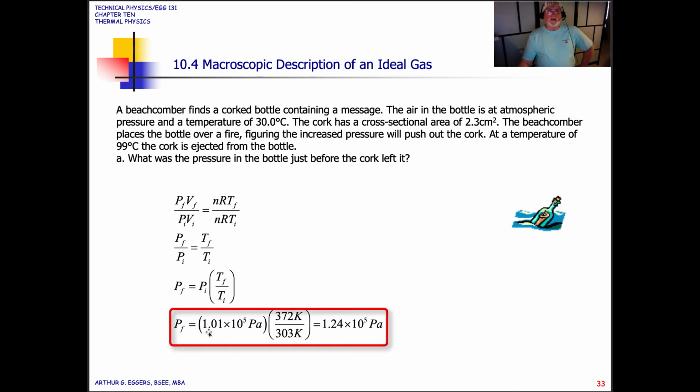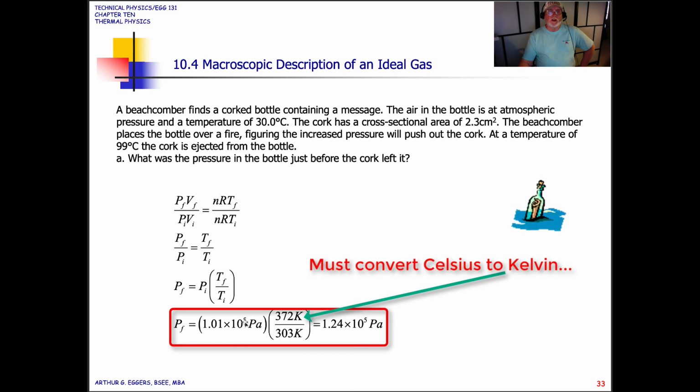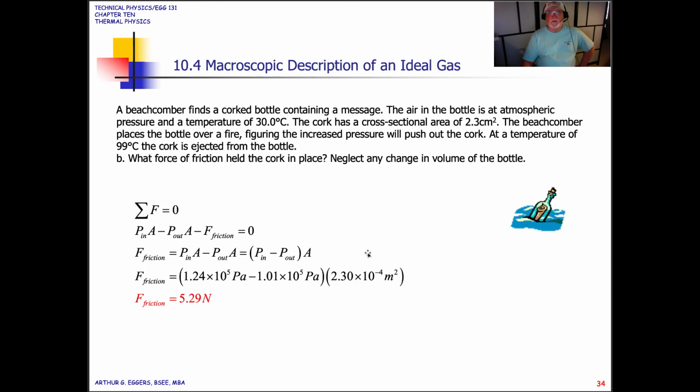So P initial, they said, was atmospheric, 1.01 times 10 to the 5th Pascal. The ratio then ends up being 372 K over 303 K, which gives us a value of 1.24 times 10 to the 5th Pascal. Okay, so we converted here our 99 degrees.